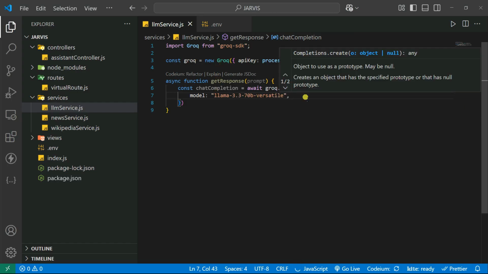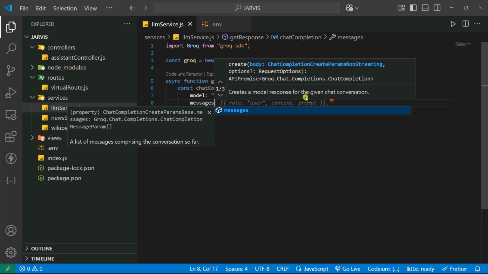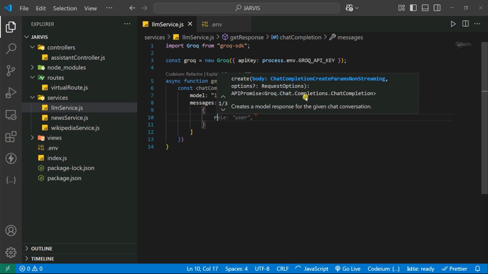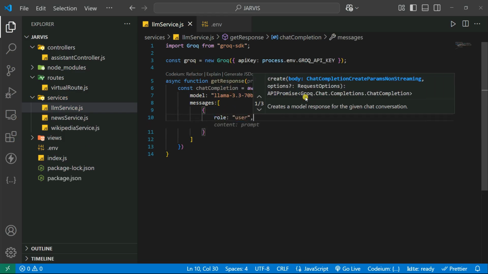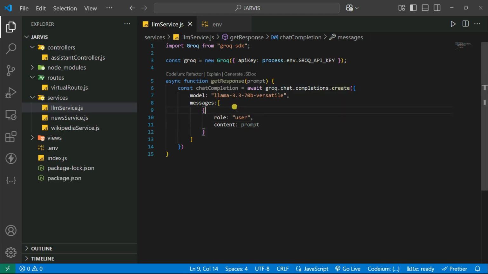After that I'm going to give it some messages. Inside messages we give one object, and here we have the role, which is the user, and then the content. You can give the content as your prompt, but if you want a summary, you can do that too. Let's say I ask a question, what is Python? It will give you a long response, so it's better to use some prompt engineering technique, then it will give just a summary of the user query.